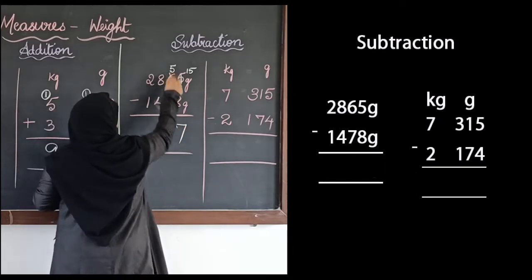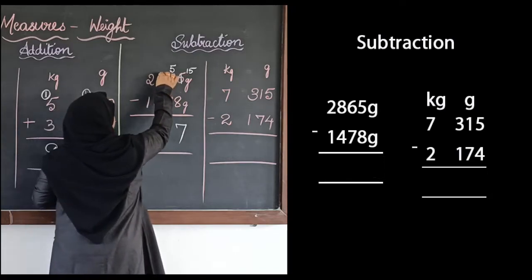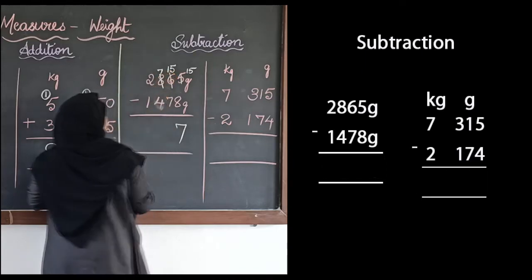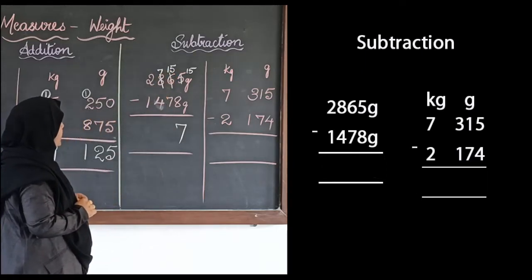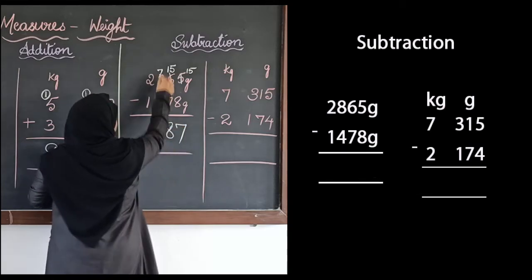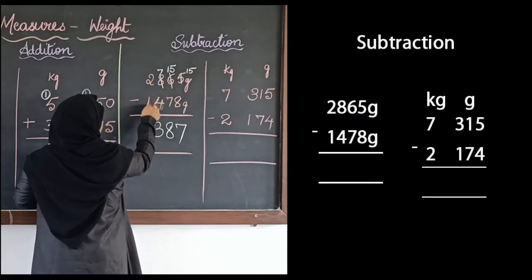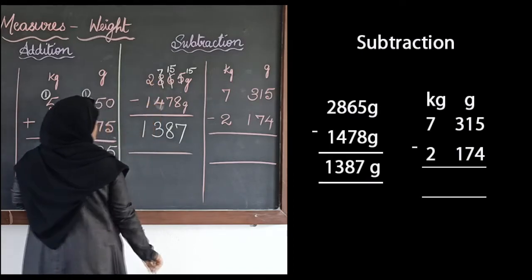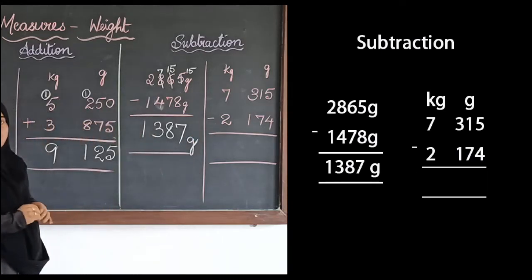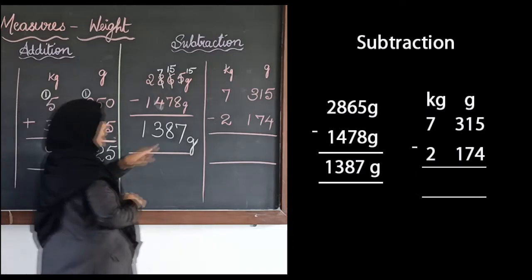Next 5 minus 7. Is it possible? No. So what we do? We borrow from 8 and here it will become 15 and here remains 7. Again 15 minus 7 is 8. 7 minus 4 is 3. 2 minus 1 is 1. So we get 1387 grams.